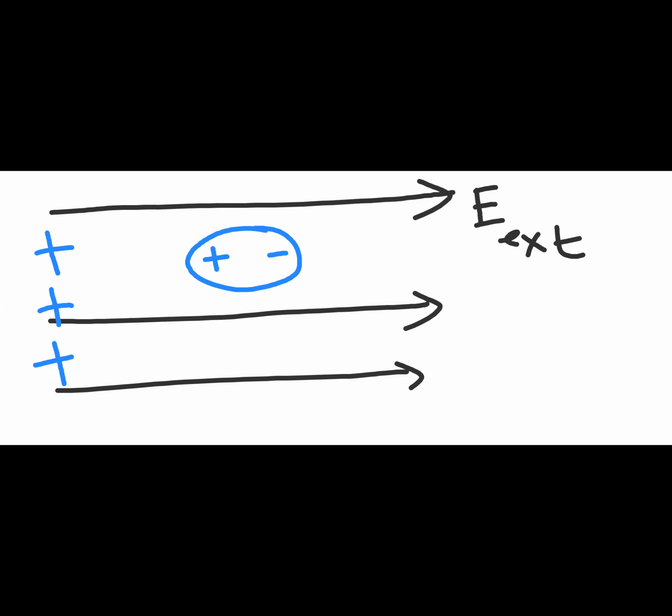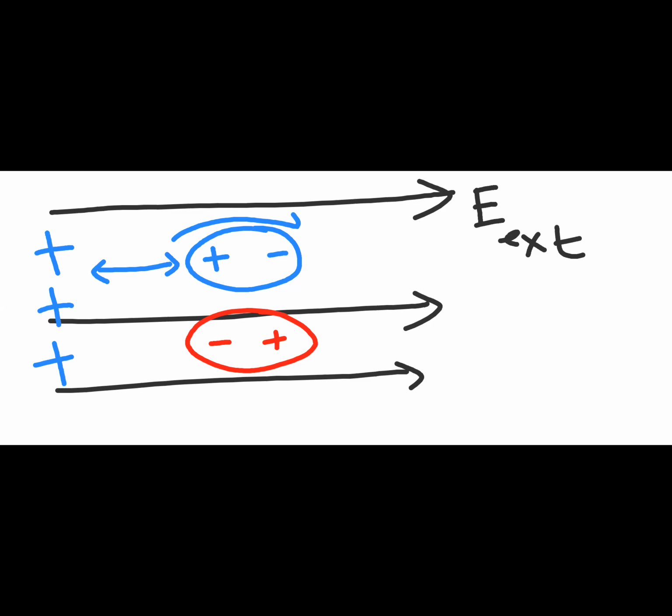So this positive and this positive interaction will be repulsive, right? So that means this positive charge will be pushed towards the right-hand side. My new configuration will be minus and plus.